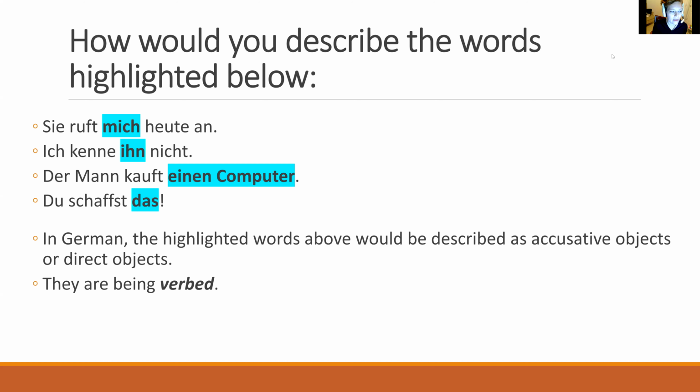Ich kenne ihn, I know him. Or ich kenne ihn nicht, I know him not. I don't know him. Der Mann kauft einen Computer. So all of these things are the things being verbed. And usually when things are being verbed, usually they're in the accusative case, but not all the time.